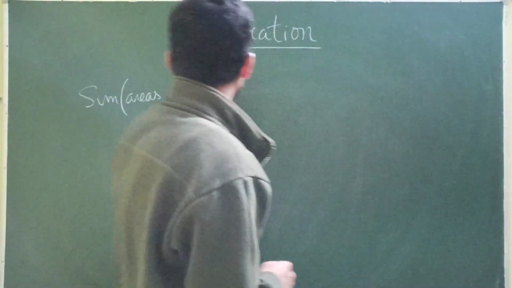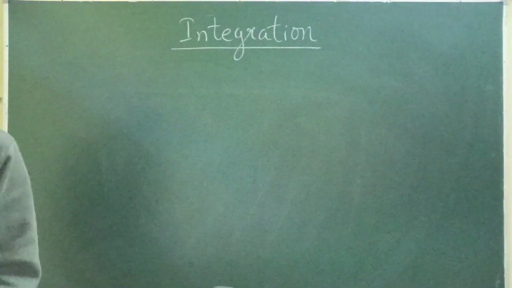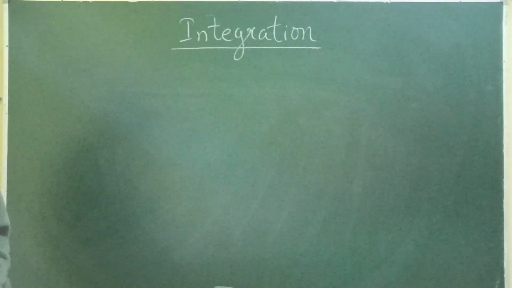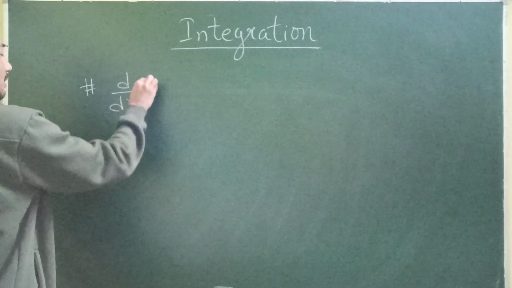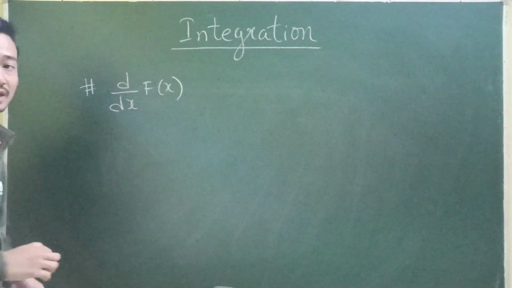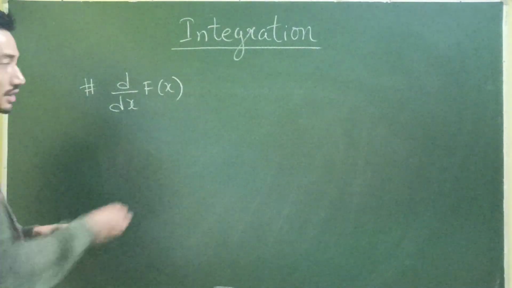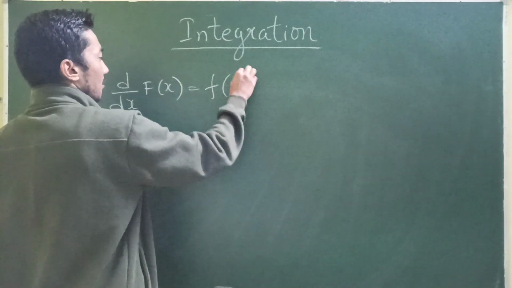Now, let me give you another small hint. You can just note this down: the derivative of a function. Let's say the derivative of a function is given as f of x.